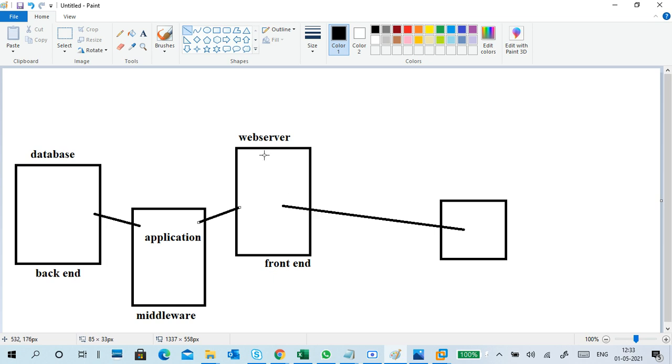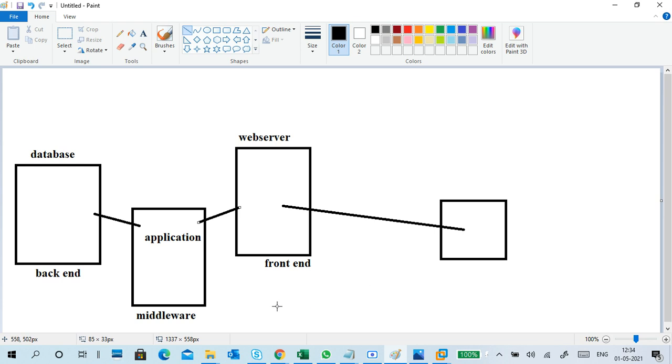When a client queries something in the web server, some data information will be forwarded to this application, and the application does the work, takes information from the database, and sends a web page to the web server. The web server will forward that HTML web page to the client. So this is what happens.